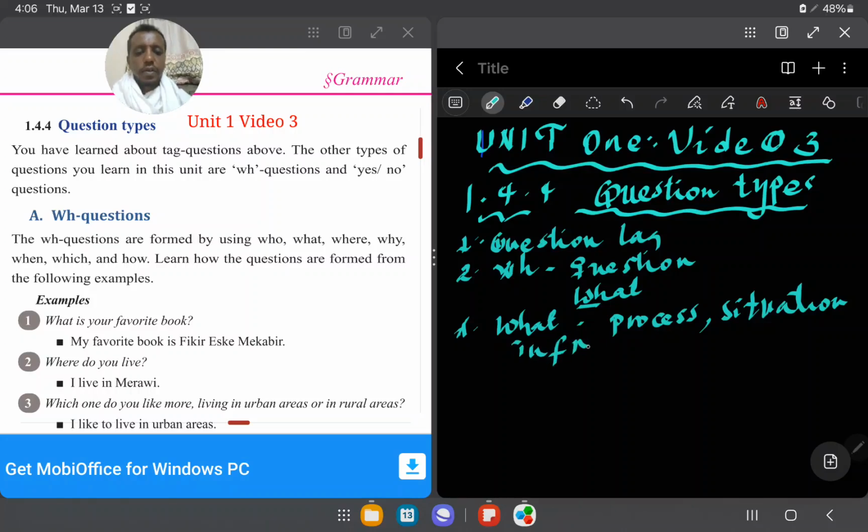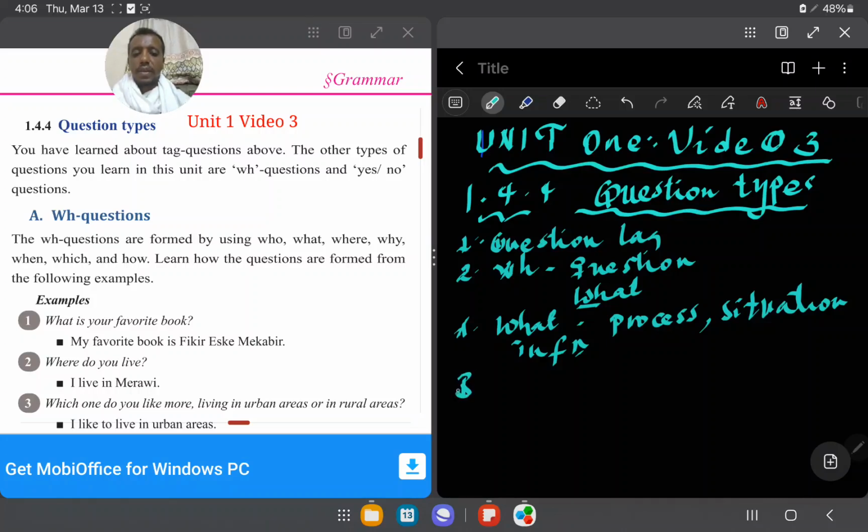Information, general information. So what is your favorite book means it seeks your favorite matter here. It is all about information. So, what is your favorite book? My favorite book is Fiqh Macabre. That is the right answer.